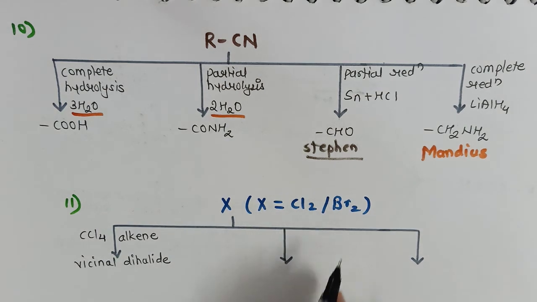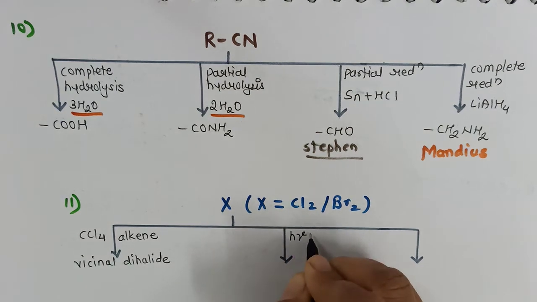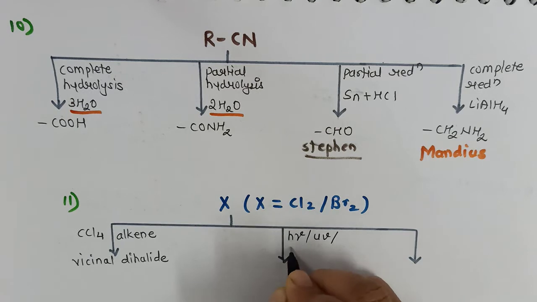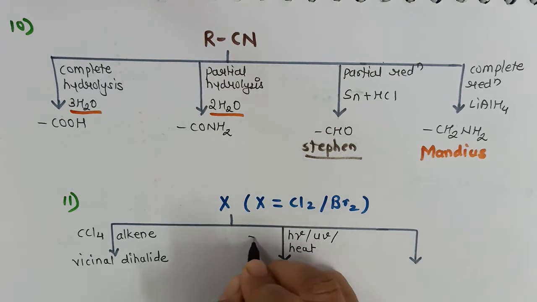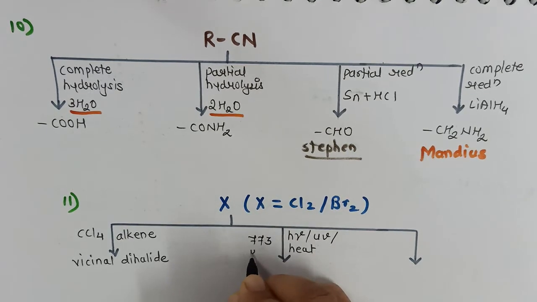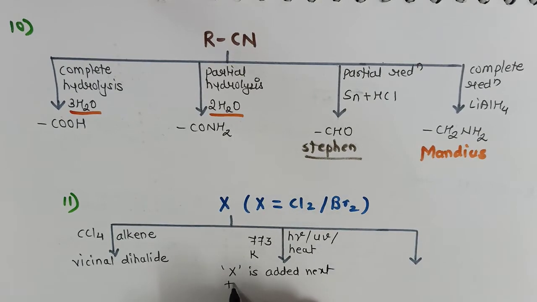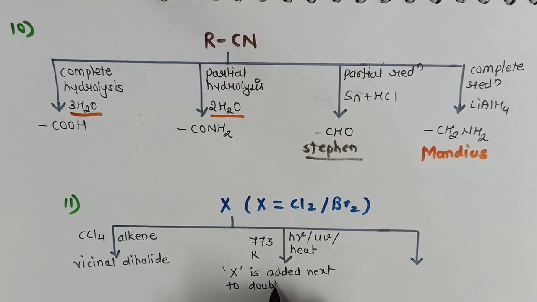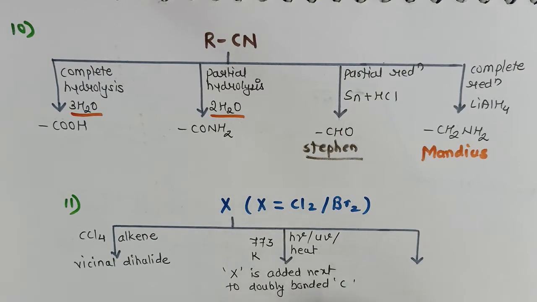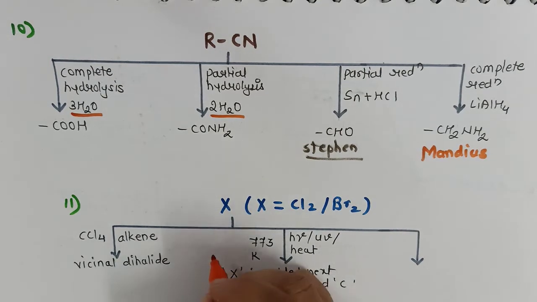If halogen is treated with any olefin or any alkene or any alkyne in the presence of, let's say, H nu or UV, or heat, or at 773 Kelvin, then the halogen is added next to the doubly bonded carbon atom. Now this point is important.